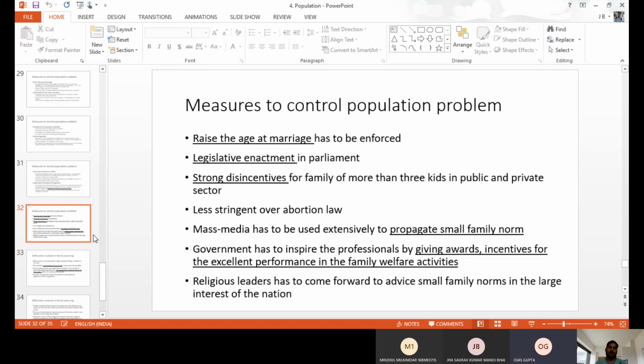Okay. So overall, the measures are raising the age of marriage, legislative enhancement in parliament about family planning, and strong disincentives for those who have more kids. Some days back, Baba Ramdev suggested that when there is more than two children, the third child should be denied permission. Something like that was suggested. Okay, more controversial things also.